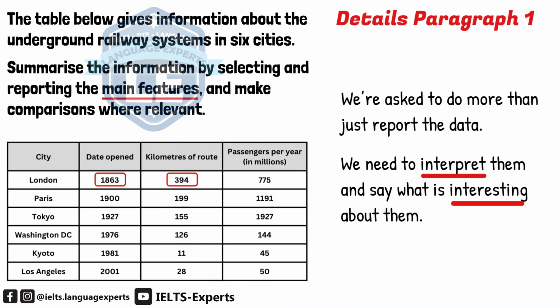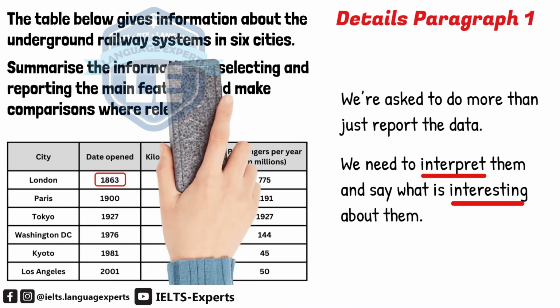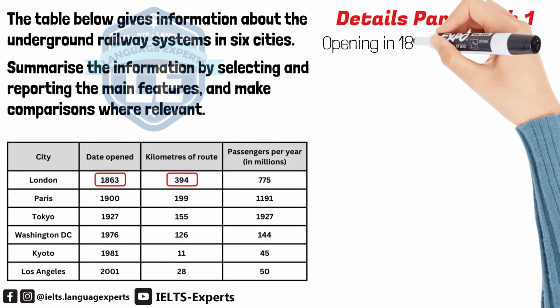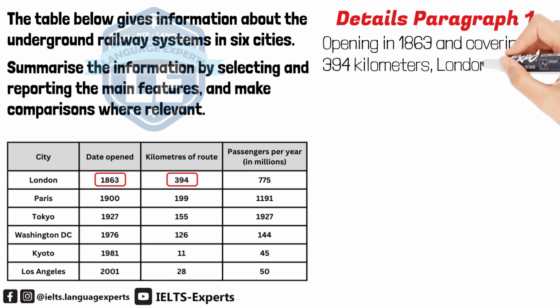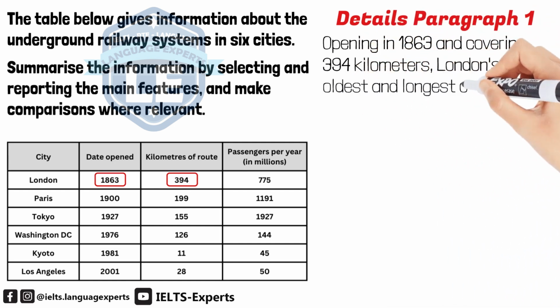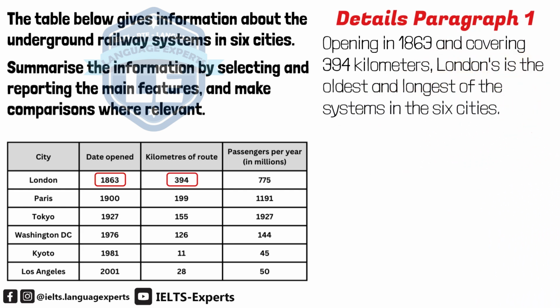Wow, it already had a railway system back in 1863. Opening in 1863 and covering 394 kilometers, London's is the oldest and the longest of the systems in the 6 cities.